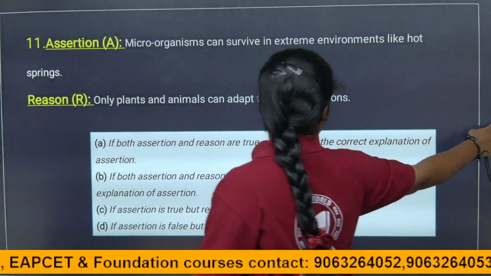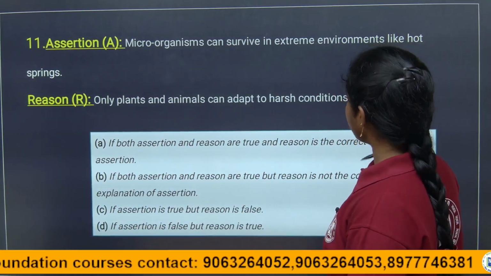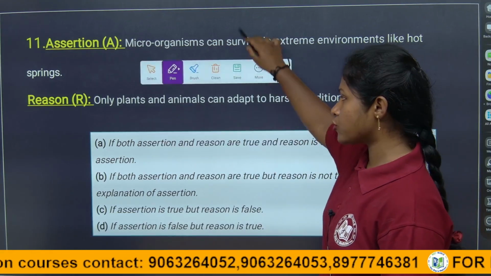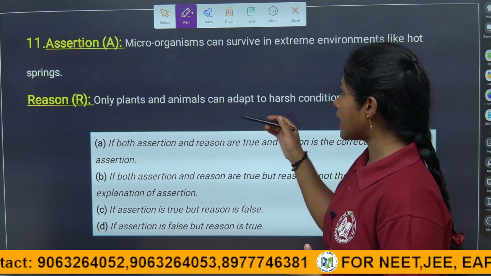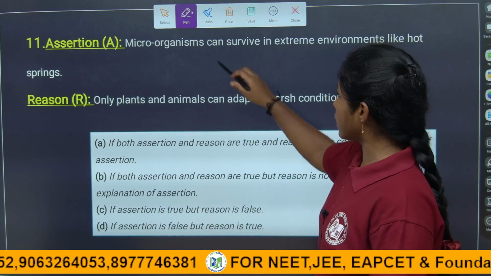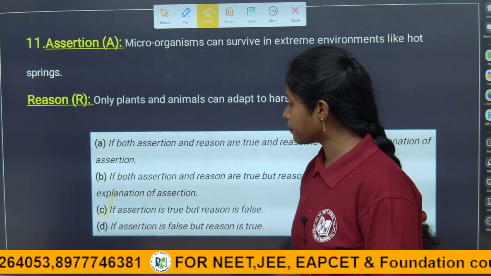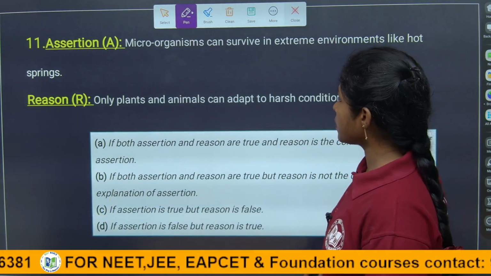For the 11th question the answer is C, because bacteria can survive even in extreme environmental conditions, that is true, but its reason is absolutely false, because saying that only plants and animals can adapt to harsh conditions is a wrong statement. So here the answer is C, children. Coming to the next question.